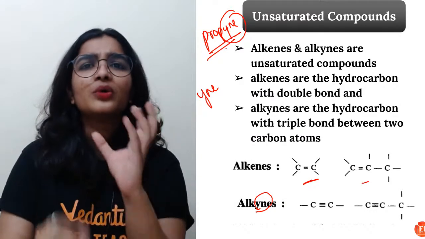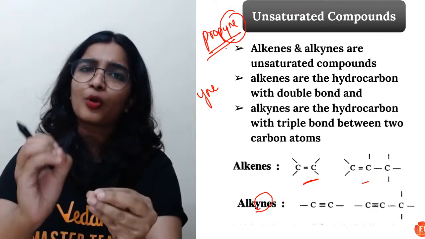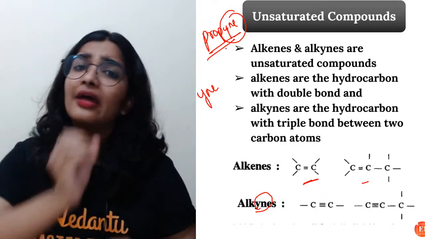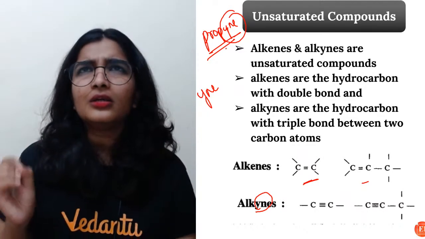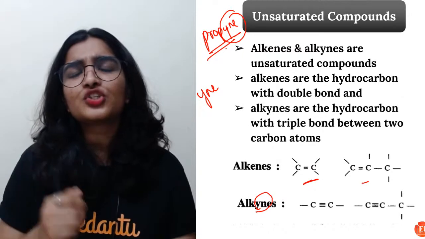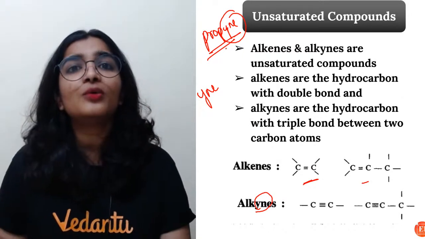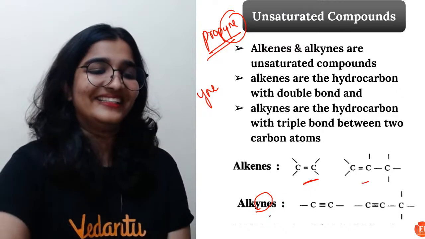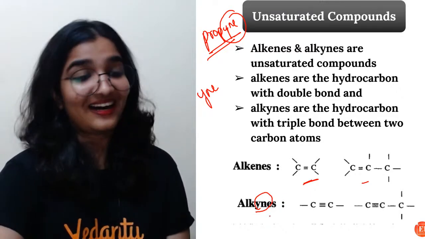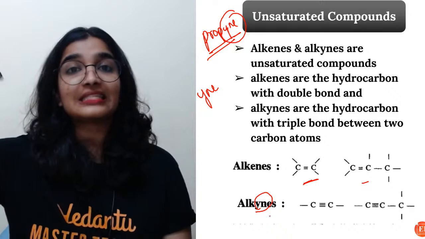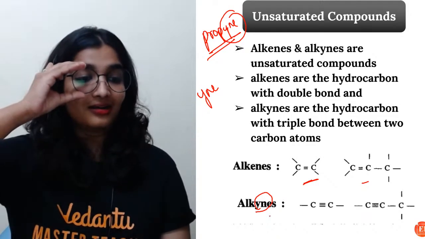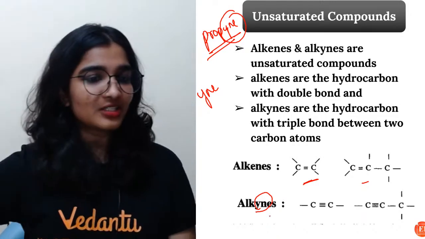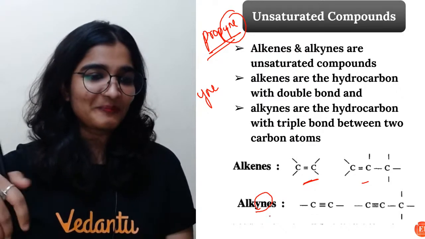See, look, very simple children. If you know how to analyze the compound properly, you have prop, that means 3 carbon atoms. And then look at the suffix, it is YNE. So YNE is the suffix of which homologous series? It is alkyne, right? Very good. Alkaline, no, alkaline is the basic solution. From organic we're jumping directly into inorganic now.